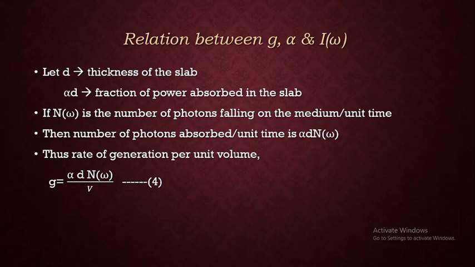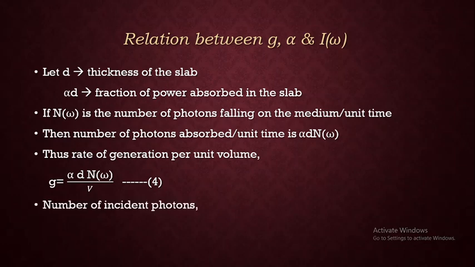So the numerator is nothing but the number of photons absorbed per unit time, divided by the volume, which is nothing but the generation rate per unit volume. And this is the relation which relates the generation rate G and the absorption coefficient alpha. That's why it is called the generation rate and absorption coefficient relation.